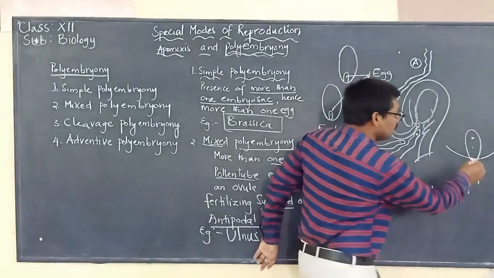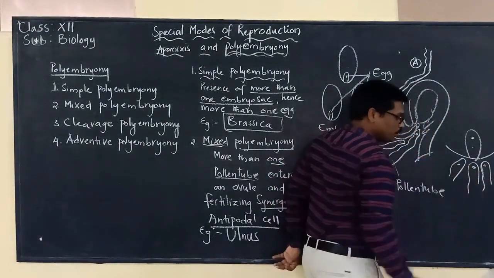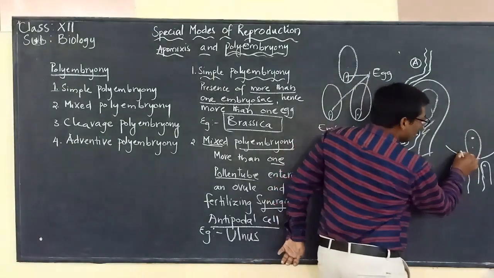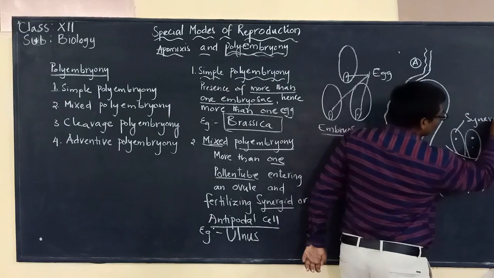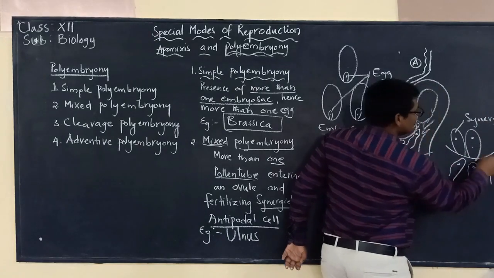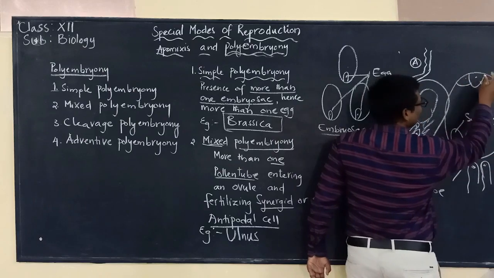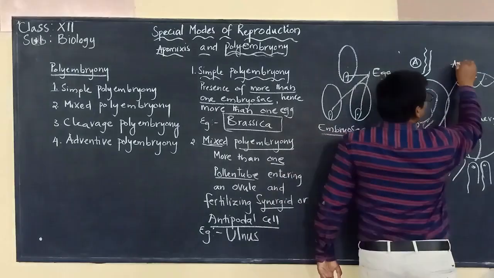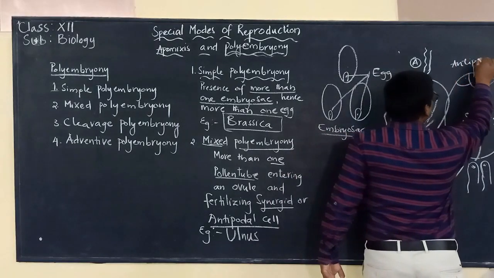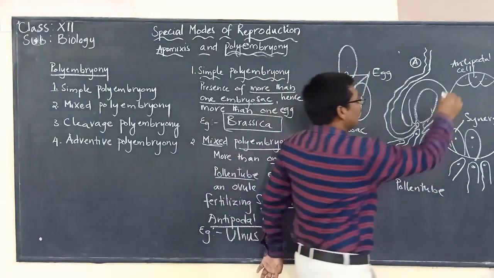But if there is more than one pollen tube entering, this one may fertilize the synergid. Or let us say this one, at the other end, the antipodal cells are there, and these antipodal cells will be fertilized. These are antipodal cells.